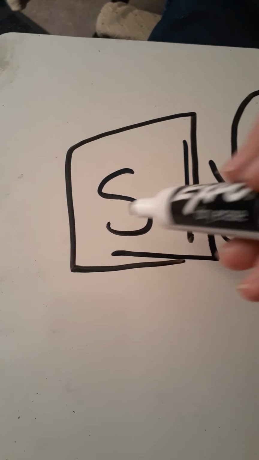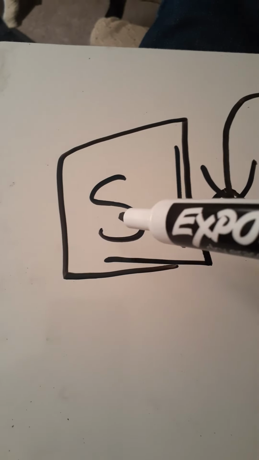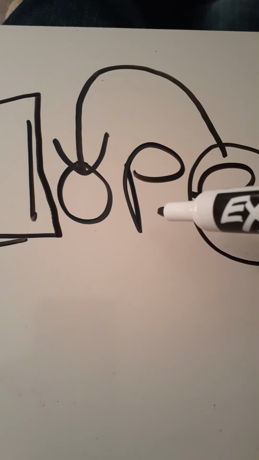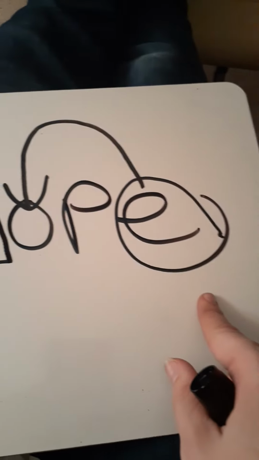And we learned about the blends SL a couple weeks ago. What sound does our blend SL make? Sl, sl, sl. Good job. Like as in slime. So sl, O. Then P, what sound does P make? P. So we have slope, slope. Repeat after me. Slope, slope. Nice job. I have another one for you.